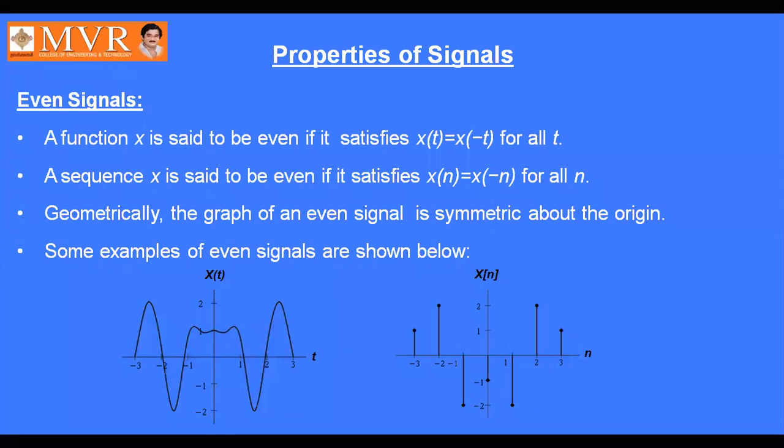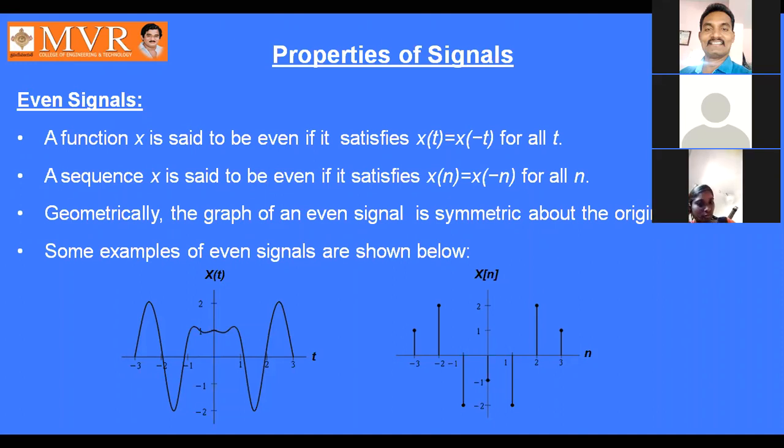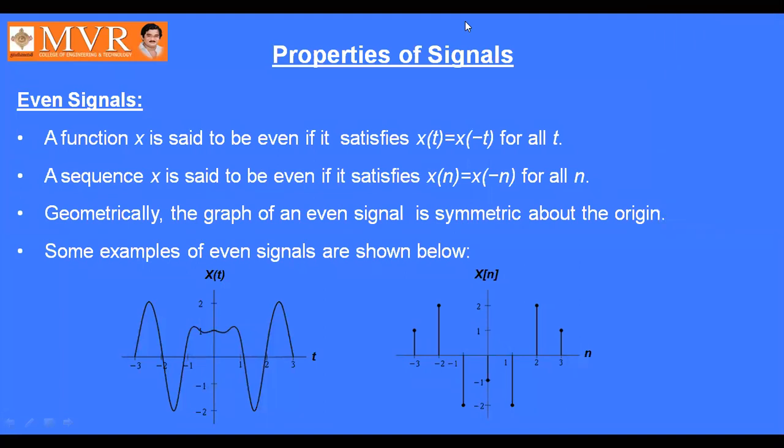What are the properties of signals? Okay, properties of signals. Coming to the properties of signals, here even signals are there, odd signals are there, right? First of all, if we take the even signal, how is the even signal defined? What is the definition of even signal? How is it expressed mathematically?